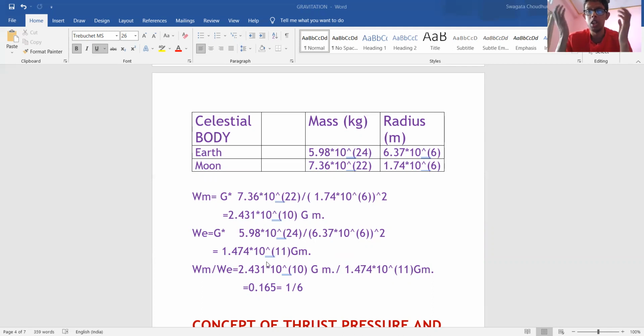So what we can say is, whenever a person is on the moon, he feels much lighter because the weight of the person or the weight of any object on the moon or in space is much lower as compared to that on Earth. That's why astronauts or any objects fly in space, but on Earth it doesn't. Okay.